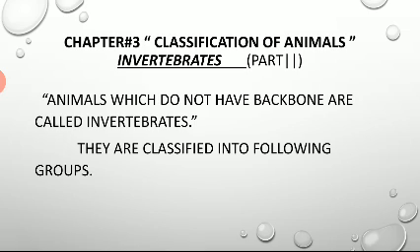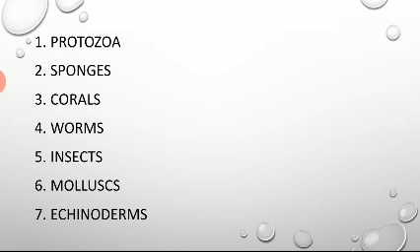As we have read about vertebrates, those animals which have a backbone are called vertebrates, and animals which do not have a backbone are called invertebrates. They are classified into the following groups. Protozoa. These are unicellular animals, meaning their body consists of only one cell, and we can see them with the help of a microscope. They live in other organisms' bodies and get their food.